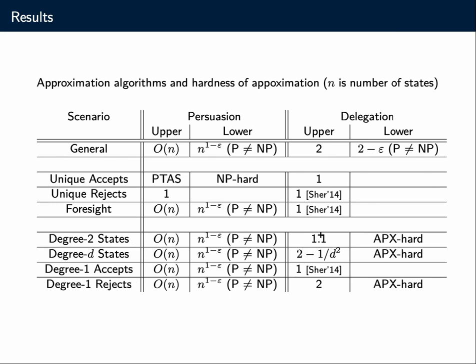For degree 2 states, we have this 1.1 approximation, APX-hardness. For degree D states, we have a sort of progression that goes to 2 as D increases. Degree 1 accepts is again a special case of this foresight condition. And for degree 1 rejects, we have APX-hardness and we can show the lower bound in terms of inapproximability, but improved upper bounds, especially for delegation, are an open problem. I can't go into detail on all of these results, so I will focus on one of them, which is this 1.1 approximation here for degree 2 states.